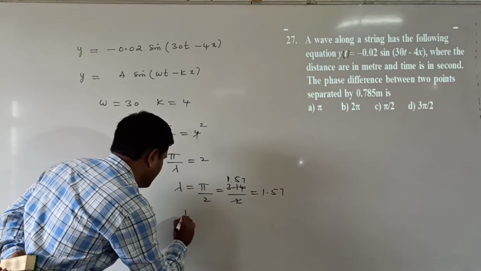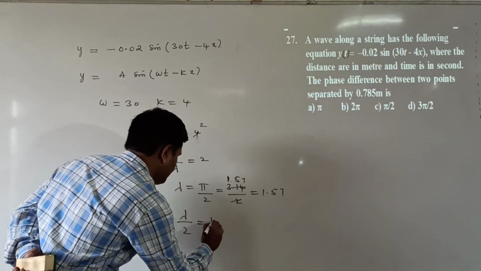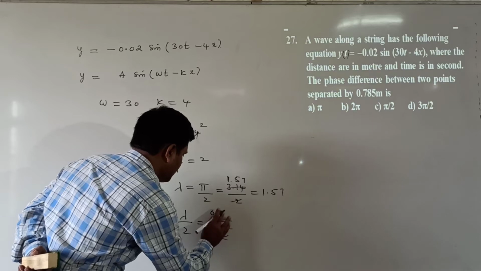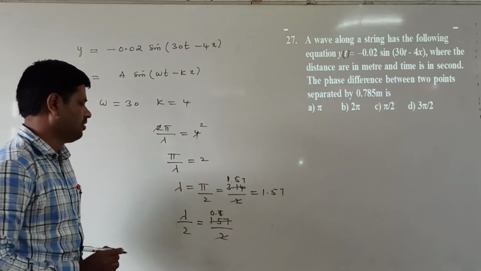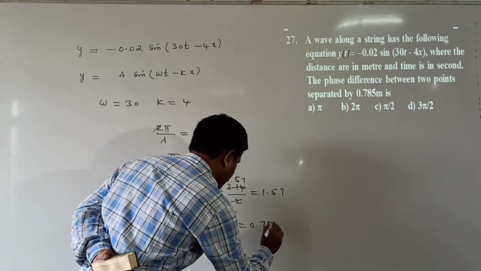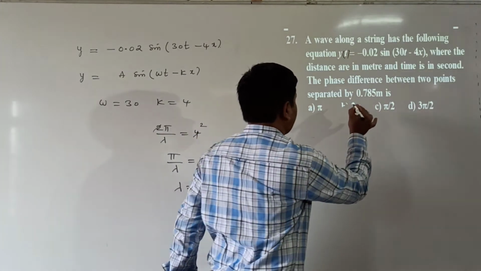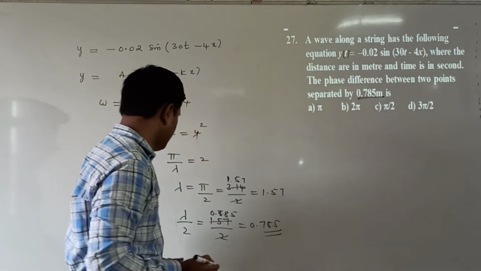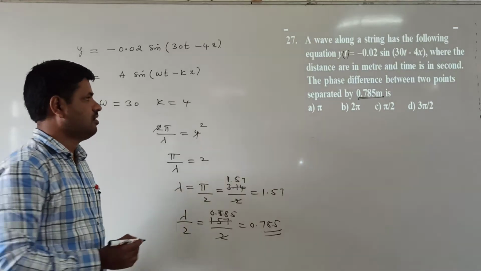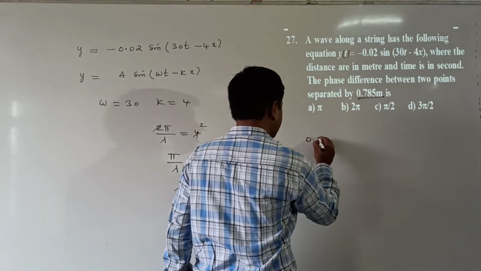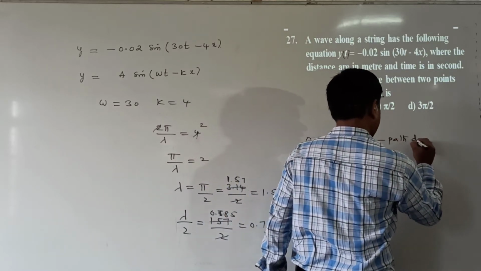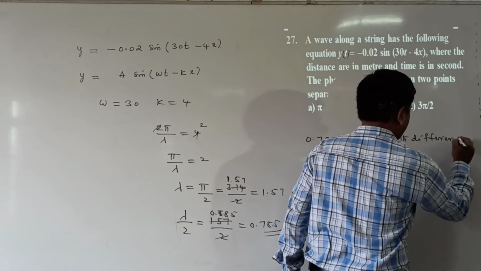Suppose I want to find λ/2. λ/2 is 1.57/2, which gives 0.785. So 0.785 meters represents a path difference of λ/2.